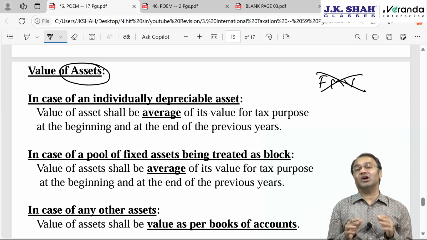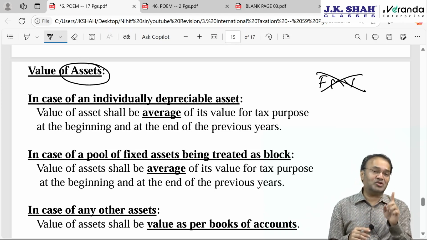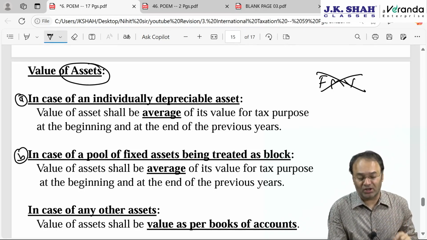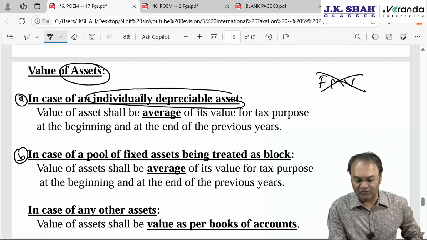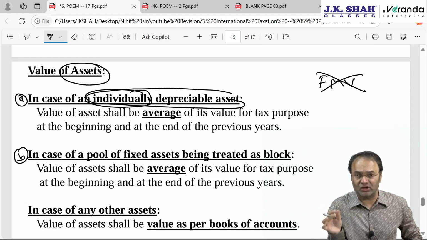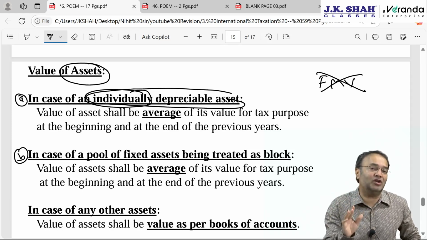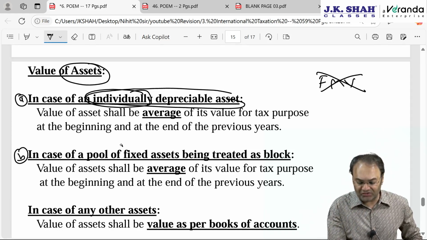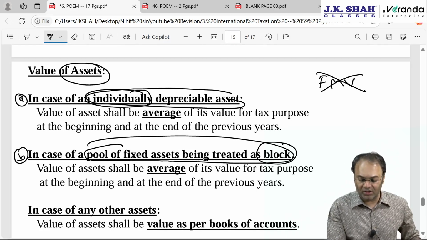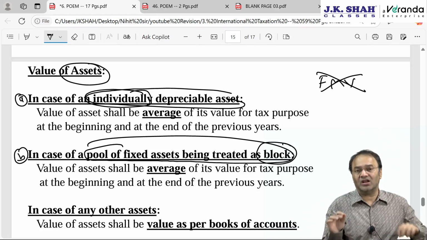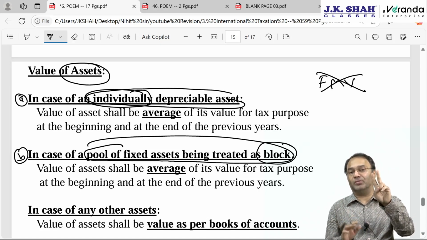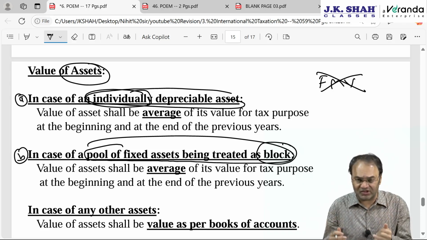Assets are divided into depreciable and non-depreciable, but depreciable assets are further divided into two categories, A and B. Number A, individually depreciable asset, which means there is no block of asset concept. Assets are depreciated individually, which we generally do for SLM purposes. And if there is a pool of fixed assets treated as a block, then it is a block of assets. Both are depreciable, but they are divided into two categories: depreciable asset-wise individually, and depreciable block-wise, which is the system India follows.